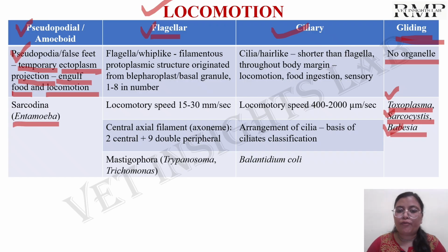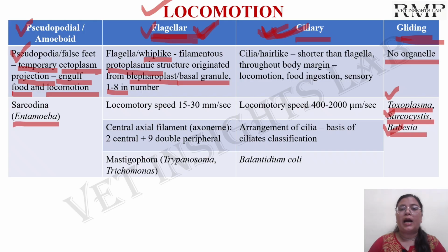Okay, now the flagella, which are whip-like structures, and these are also protoplasmic structures. You should always remember the flagella are fewer in number compared to the cilia, and usually flagella number 1 to 8. Flagella are longer compared to the cilia, which means cilia are short. These flagella arise from the blepharoplast or the basal granules. So you should remember both flagella and cilia arise from the structure known as basal granules or the blepharoplast.